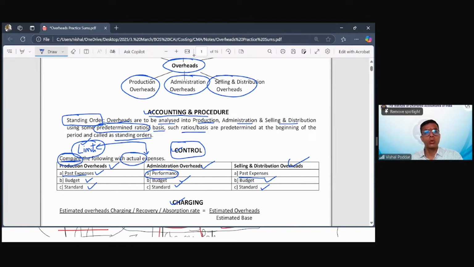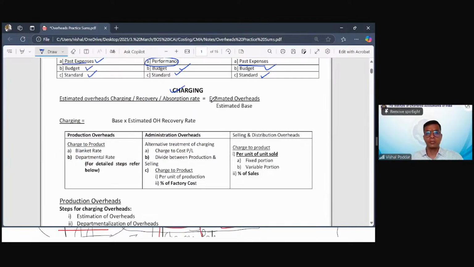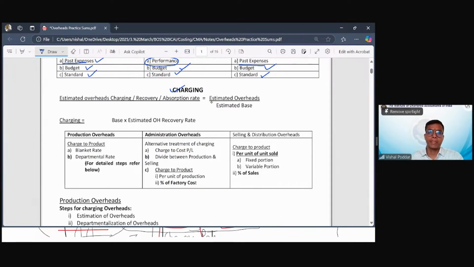So these are how limits would be set for each of the overheads, and we keep on comparing with actuals as and when they are incurred to ensure that it remains within limit. Once we are able to achieve this, controlling will happen. Then the third part is charging these overheads.